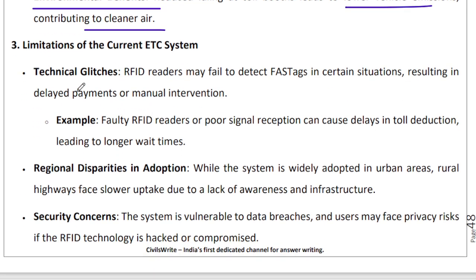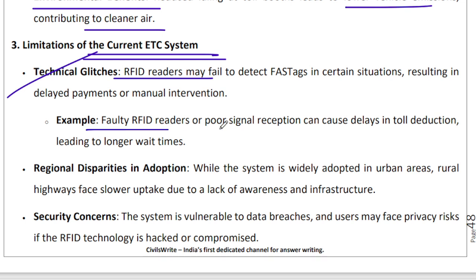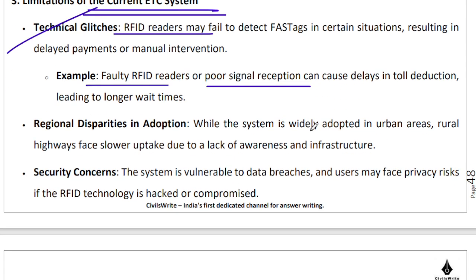What are the limitations of the current system? It's not working everywhere. There are technical glitches. There are these handheld devices that are used on the plazas, because many a times these RFID readers are failing to detect the FASTags. So faulty RFID readers and poor signal reception cause a variety of delays and even longer wait times, right? You're struggling with the tech, you're struggling with the damn equipment. I could have paid 50 rupees 5 times in the time in which that tag is now reading my card or whatever, right?